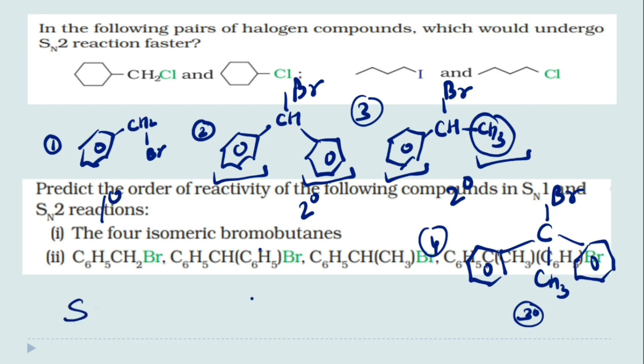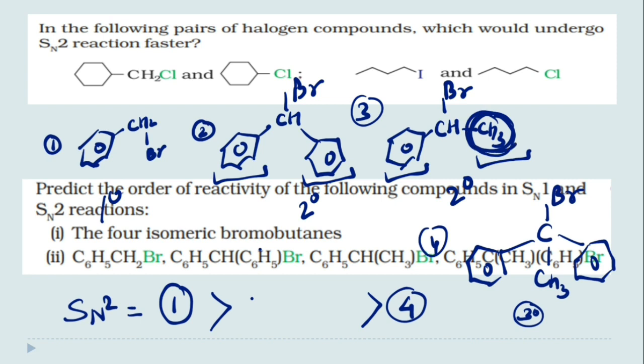So the reactivity of SN2 will be maximum in the first, then minimum in the fourth, and when we compare the second and third, can you tell me which group is less sterically hindered? This third one in which the methyl group is present, here less hindrance is there.